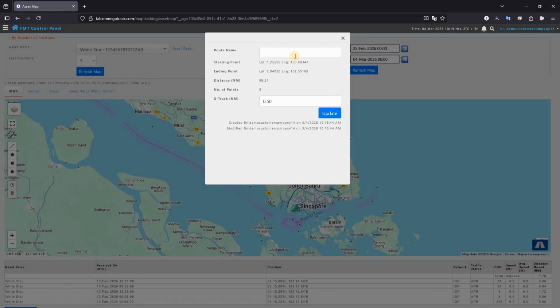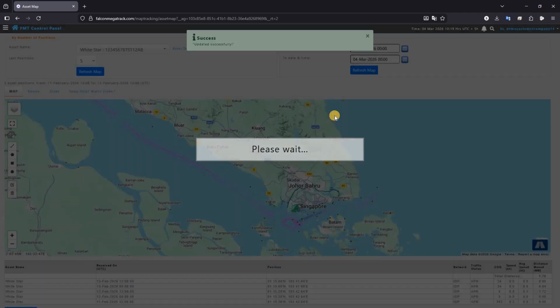Enter the route name and X-track value. X-track is the distance in nautical miles that defines the margin for the asset around the route line. Click on Update. The route has been created successfully.